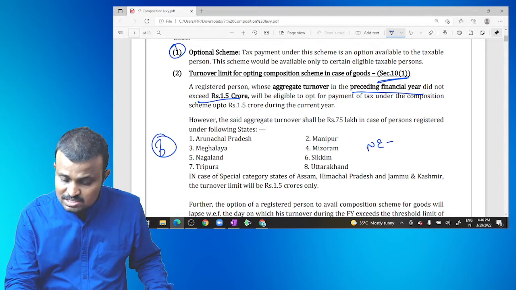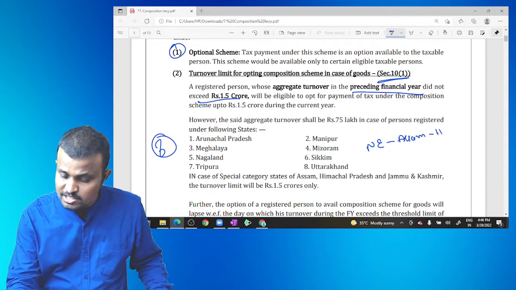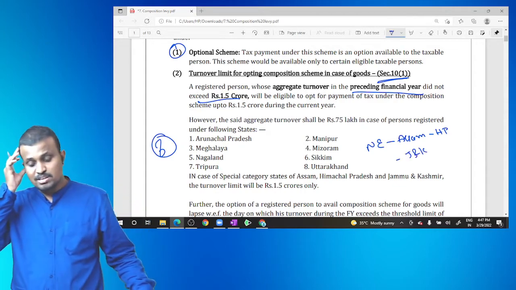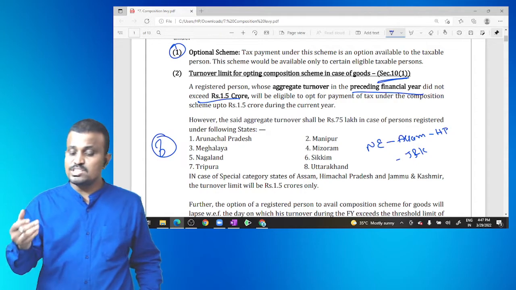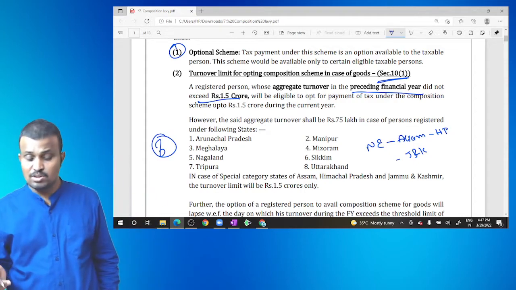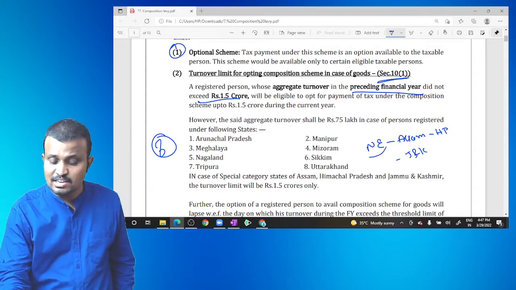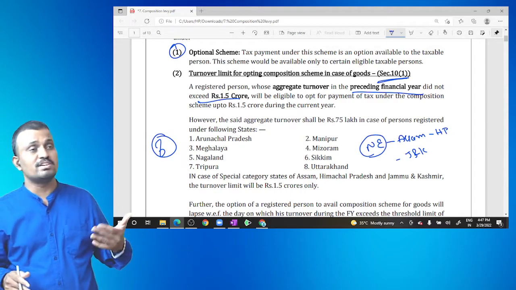Assam, Himachal Pradesh, and Jammu and Kashmir opt for the 1.5 crore limit. Other than these three, all the remaining states opt for 75 lakh.